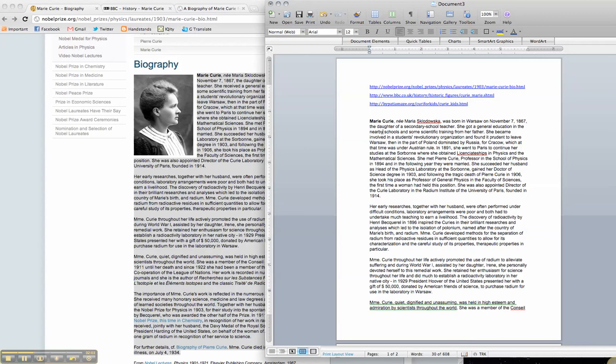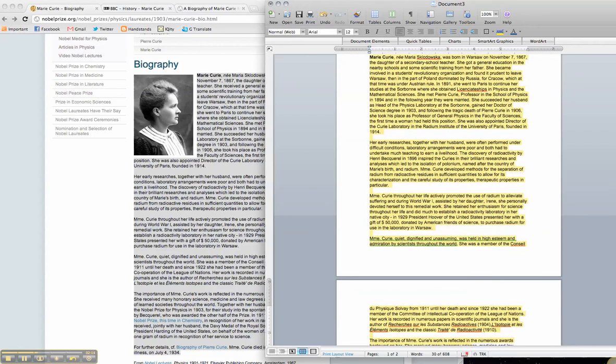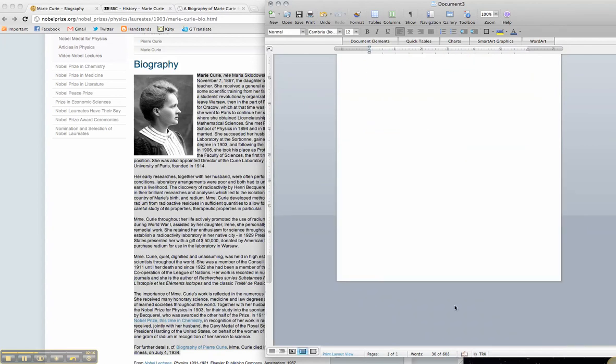Now, is that really my own words? Have I really learned anything? In this case, I think not. And in most cases, not. Copying and pasting is never a good choice when you're trying to write a research paper. So let's start by just deleting that and starting with a clean slate.